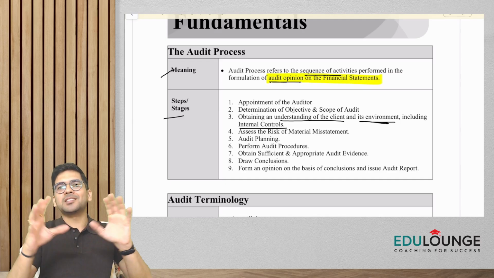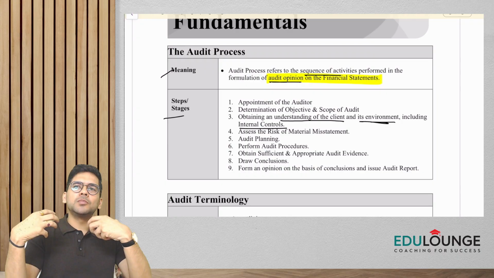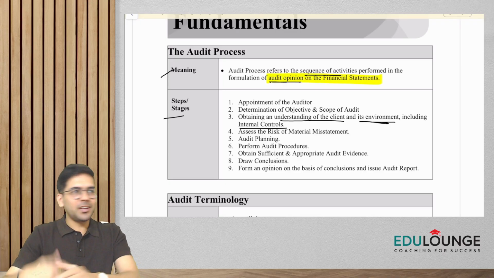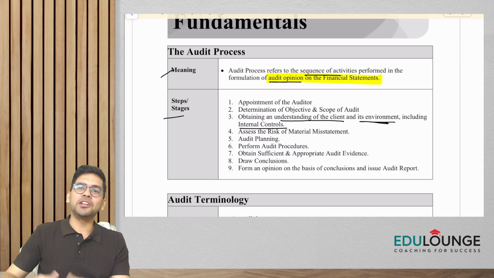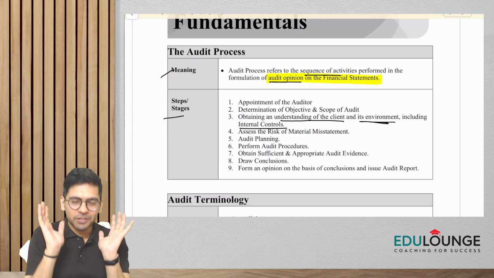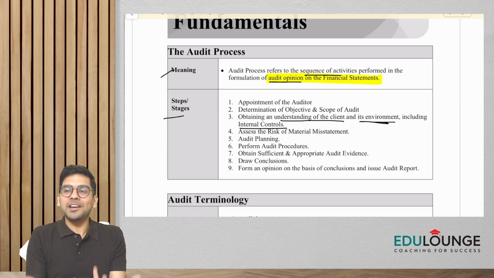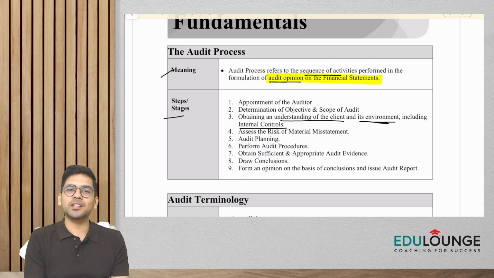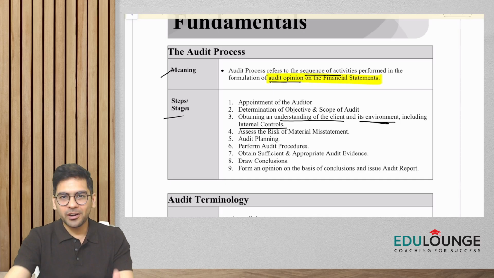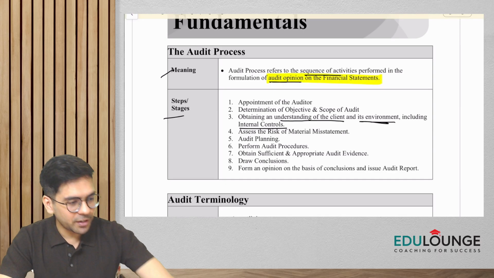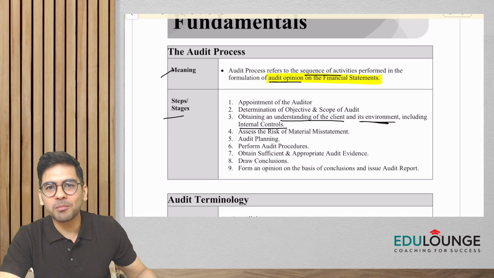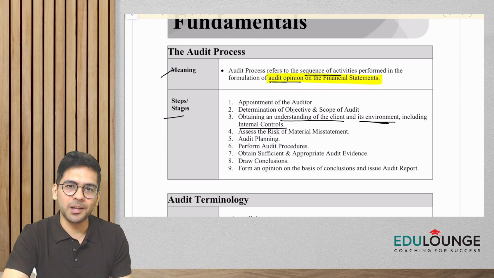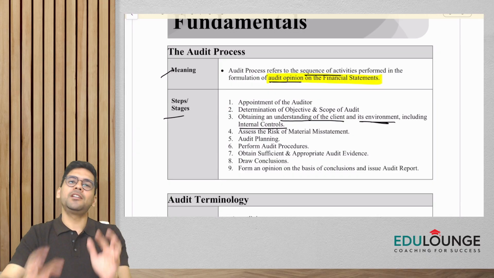All right. So, guys, I can't start an audit without knowledge of my client. I at least need to know what industry he is from, whether he is into manufacturing, or trading, or service. Accordingly, I would be checking the books of accounts, everything, right? So I need to know my client, I need to know the entity, whether he is into exports, what kind of industry he is in, whether he's into pharma business, whether he's into aviation business. Because if he's into pharma business, or let's say an NBFC, the laws would be different, right? So I need to know the entity and its environment, including the internal controls.